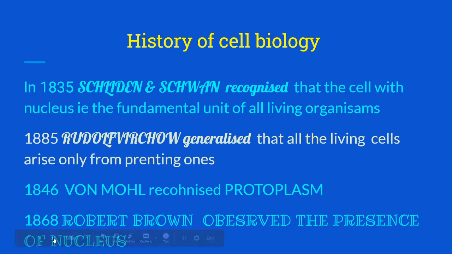History of cell biology. Cell biology starts from the discovery of the cell by Robert Hooke. In 1835, Schleiden and Schwann recognized that the cell with a nucleus is the fundamental unit of all living organisms. In 1846, Von Mohl recognized the protoplasm. In 1868, Robert Brown observed a special structure in the cell and named it the nucleus. In 1885, Rudolf Virchow generalized that all living cells arise only from pre-existing ones.